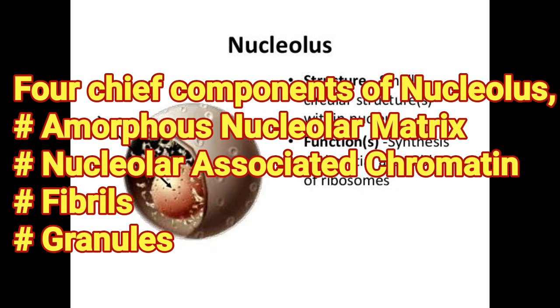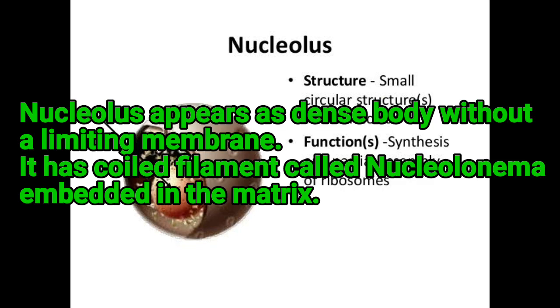The four chief components of the nucleolus are amorphous nucleolar matrix, nucleolar associated chromatin, fibrils and granules. The nucleolus appears as a dense body without a limiting membrane. It has a coiled filament called nucleolonema, which is embedded in the matrix.